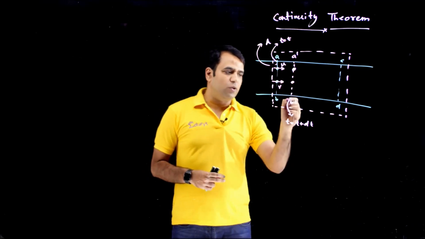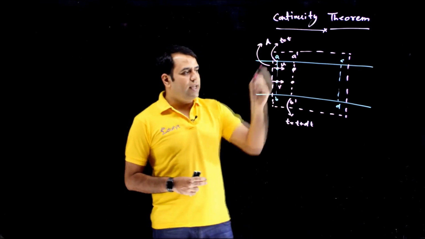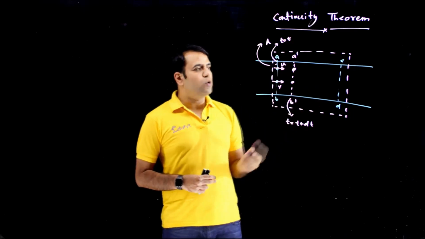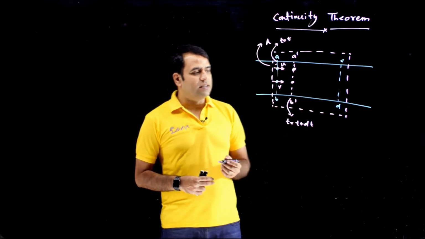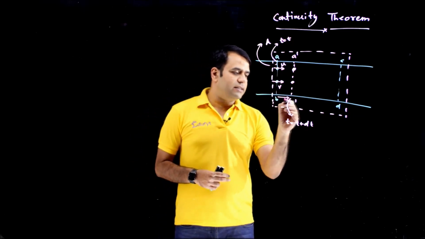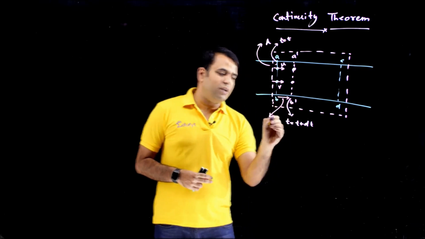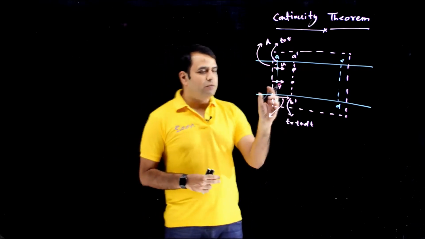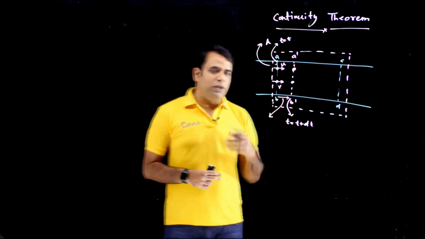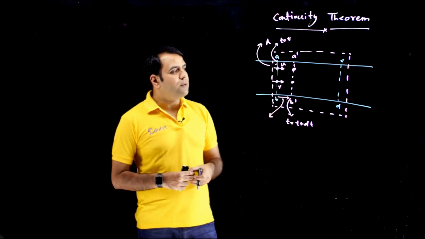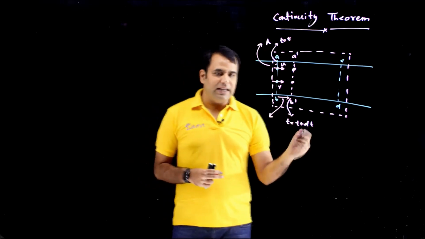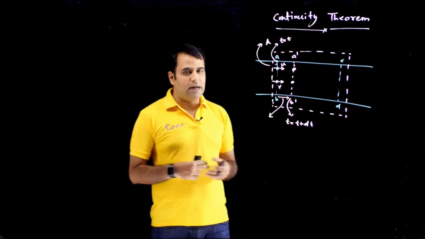So this is the next location, A dash B dash. This AB layer moved to the new location, A dash B dash. This layer has moved this much distance. Since it's a very small time frame we are talking about, we can make one more assumption: during that small time frame, the velocity is not changing appreciably.